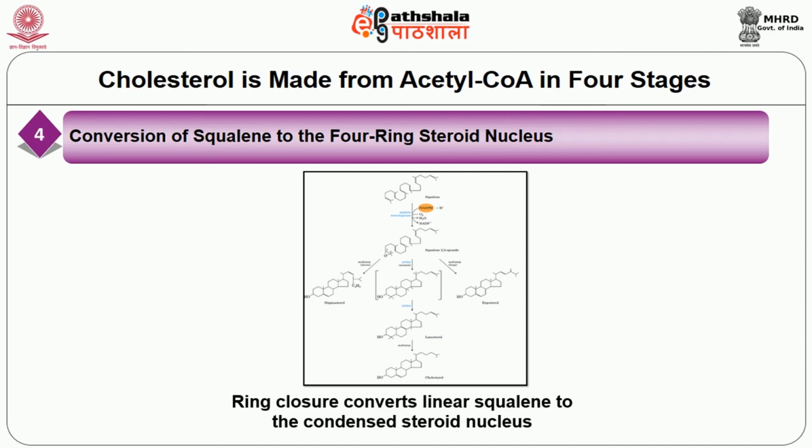Lanosterol is finally converted to cholesterol in a series of about 20 reactions that include the migration of some methyl groups and the removal of others. Cholesterol is a sterol characteristic of animal cells. Plants, fungi and protists make other closely related sterols. They use the same synthetic pathway as far as squalene 2,3-epoxide, at which point the pathway diverges slightly, yielding other sterols such as stigmasterol in many plants and ergosterol in fungi.